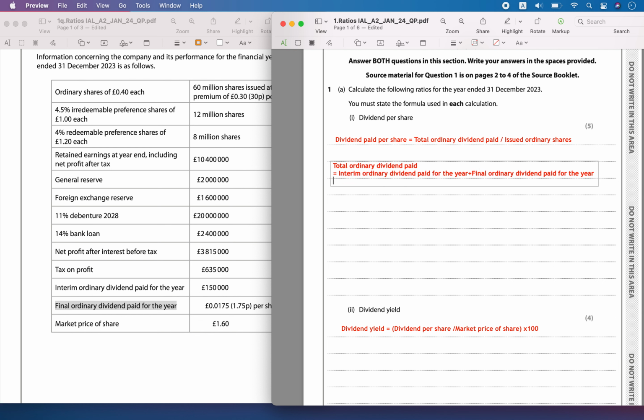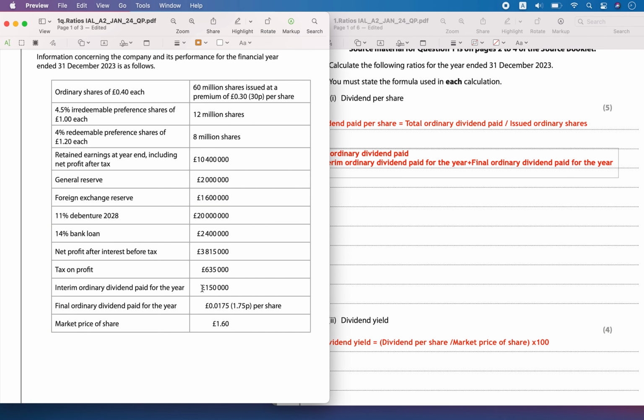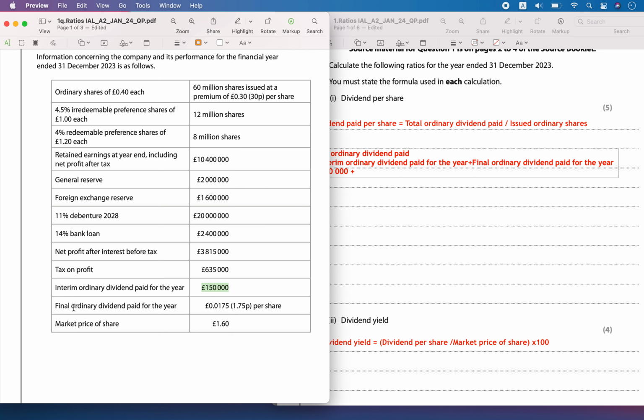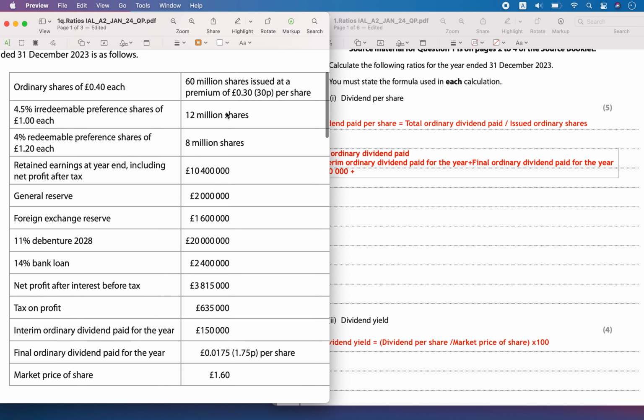Now we can see the interim dividend value is 150,000 pounds, plus the final ordinary dividend, which is given as 0.175 pounds per share. So we will see how many shares there are.